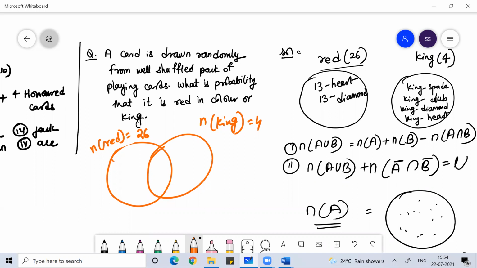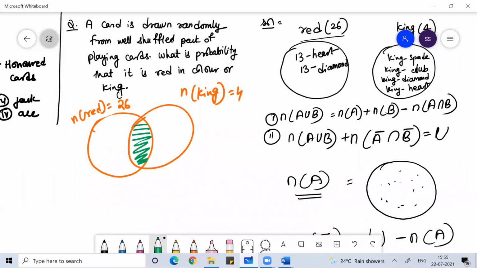So when we talk about the common element between the two sets, you need to think about the four kings.